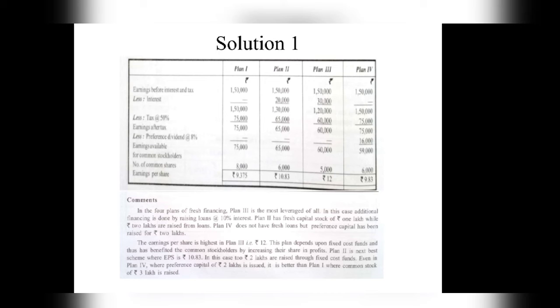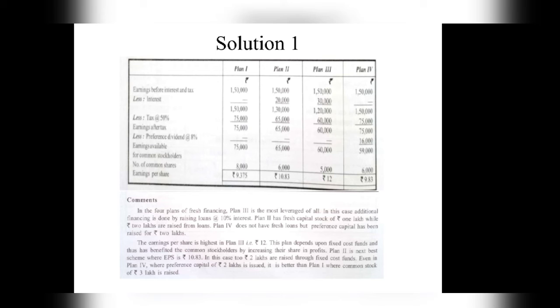Now we'll have to divide these earnings which are available for equity shareholders by the number of equity shares issued, so that we get the earnings per share. So we need to find out the number of equity shares. While calculating the number of equity shares, we have to keep in mind the existing number of equity shares, plus the new equity shares issued according to the different plans.